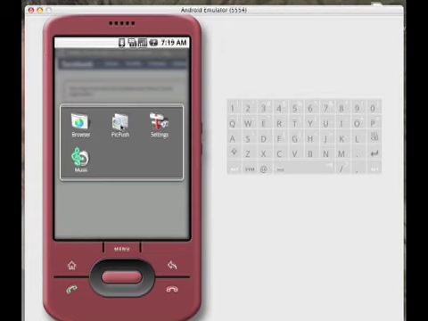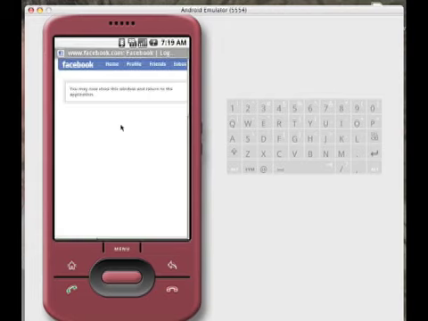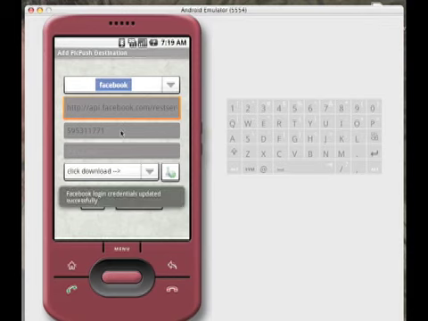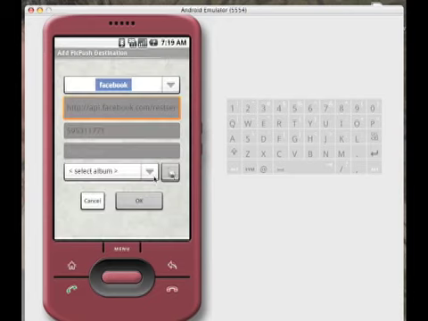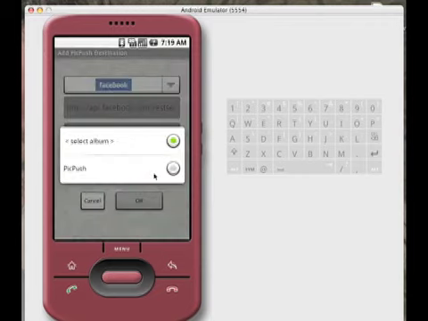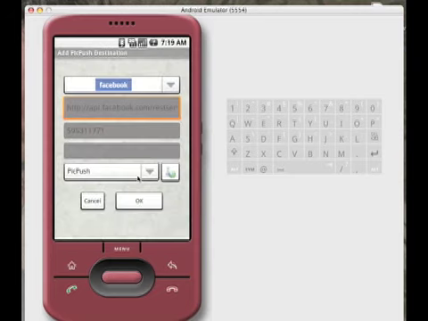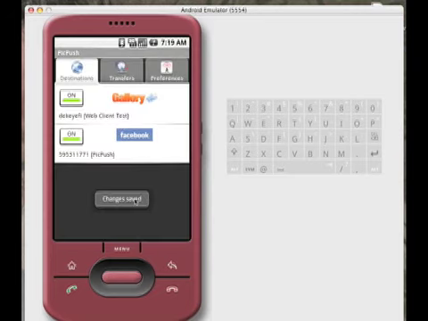What that does is bring up a list of currently running applications. So we want to switch back to PicPush. Click on PicPush. PicPush says Facebook login credentials updated successfully. Good stuff. And then again, you just click on Download Albums, and I happen to not have any albums, so it created one for me. PicPush is the one it just created. And click OK, and there we go.